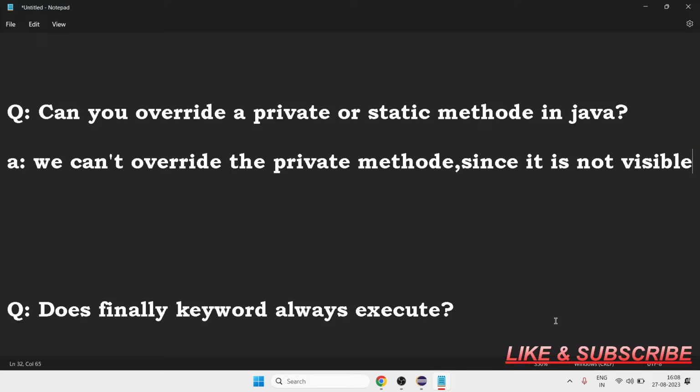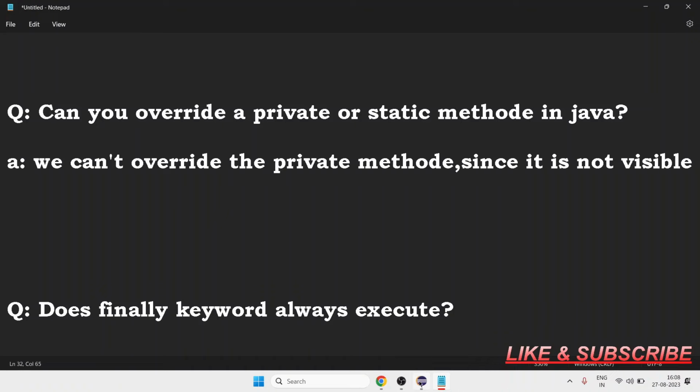I make a same name method again, get salary, but I am not overriding here. In my parent class, there is already a method that is private in nature, get salary.